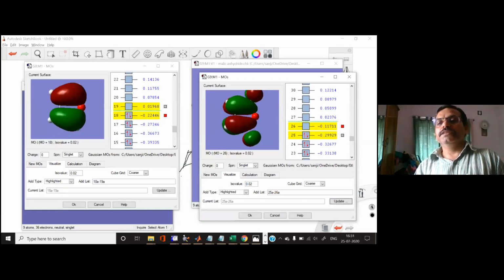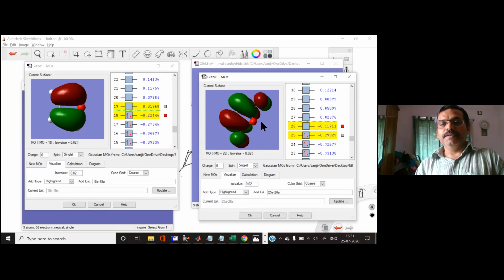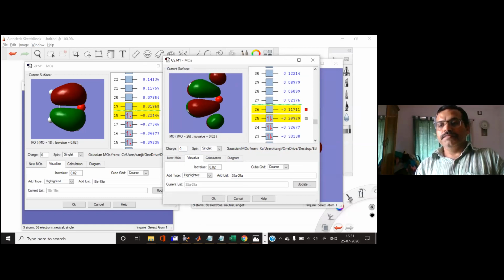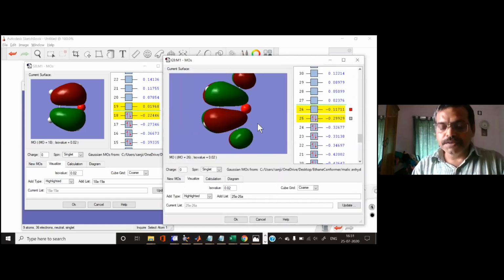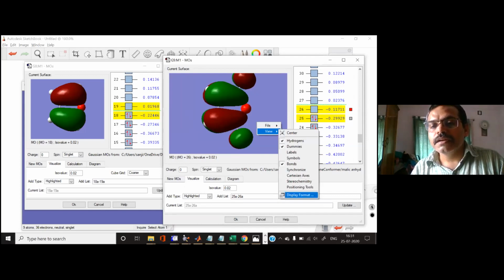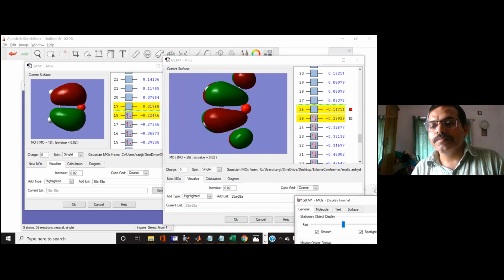You can see this is your empty orbital. So this should be the LUMO of maleic anhydride. Let me make it either transparent or grid view so we can look into the molecule.